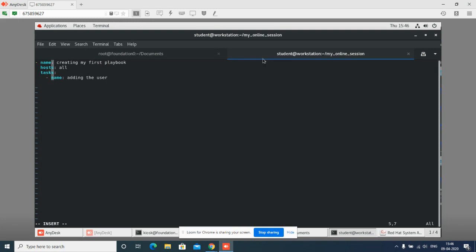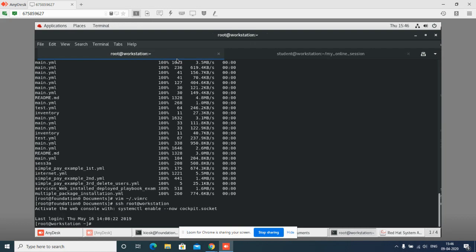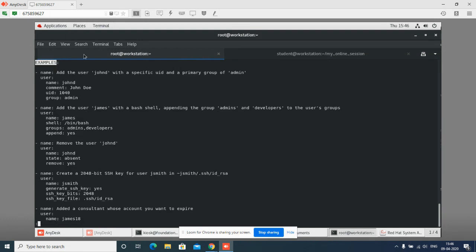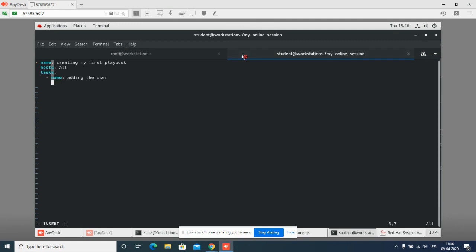For adding the user I need a module which will help me add a user. I'll go there. I will simply say ssh root at the workstation. I will say ansible-doc user. I will particularly search for this module. Now I will search for the examples here. Now check, you have to copy and paste it. I'll go there and paste it here.